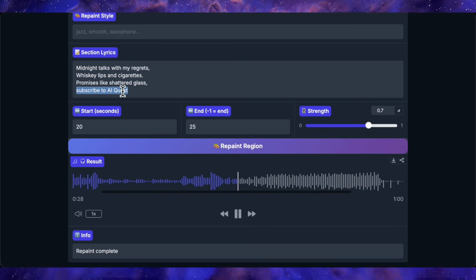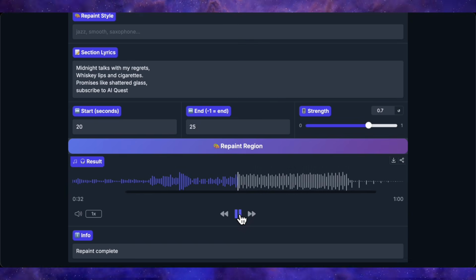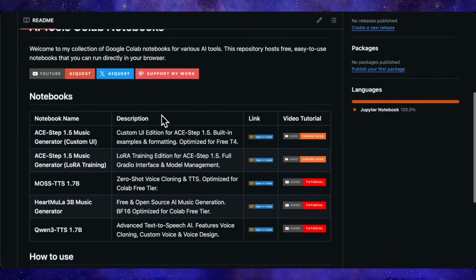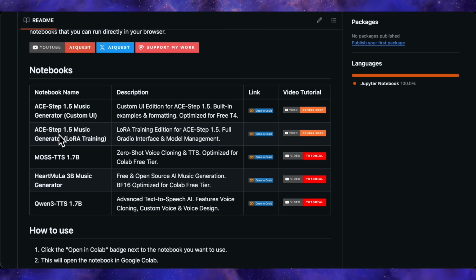It's a genuinely useful feature when used within its limits, and it'll only get better as the model matures. Both notebooks are linked in the description right now, and the GitHub repo has everything organized, default UI and custom UI, both ready to run.